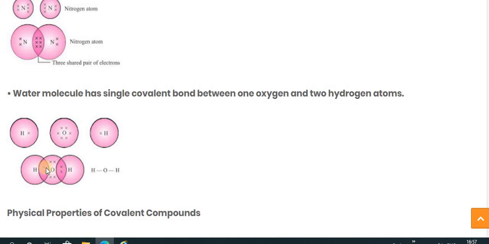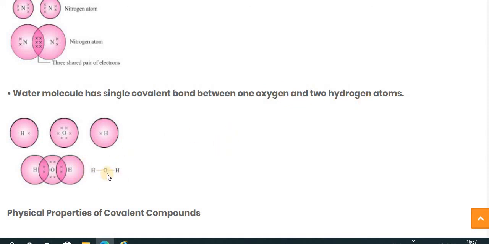Due to that, between each O and H there is a single covalent bond. So the water molecule has a single covalent bond between the one oxygen and two hydrogen atoms.